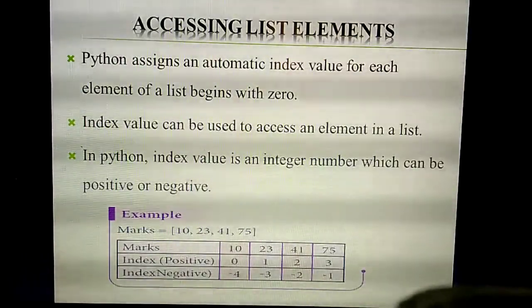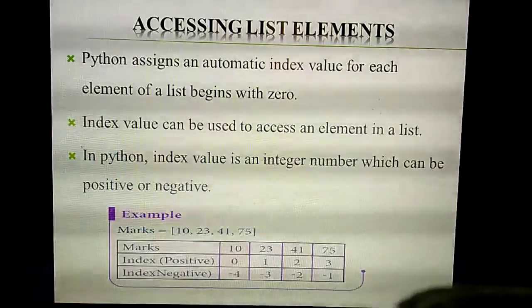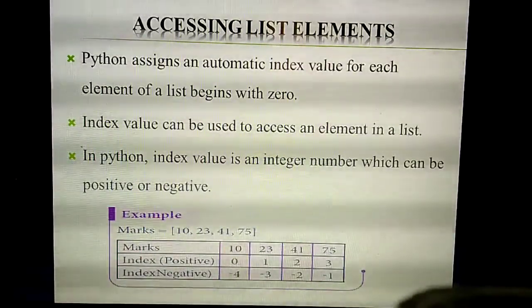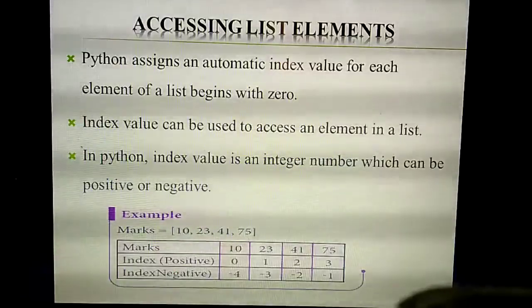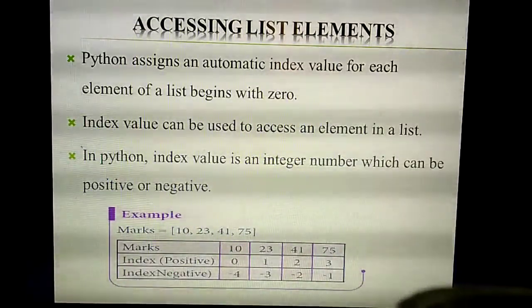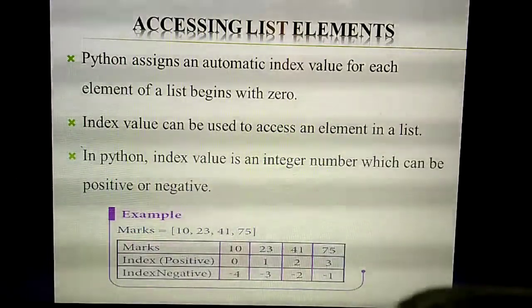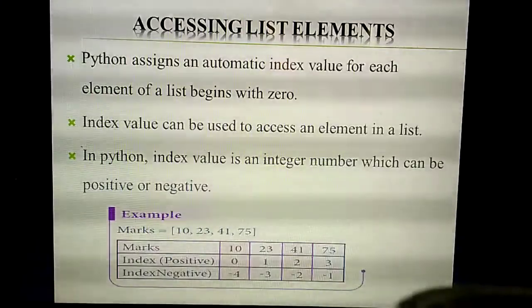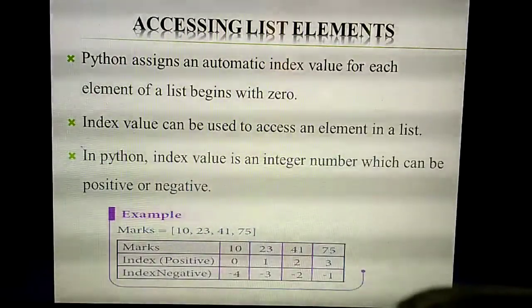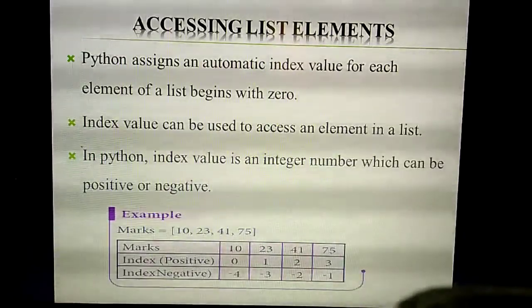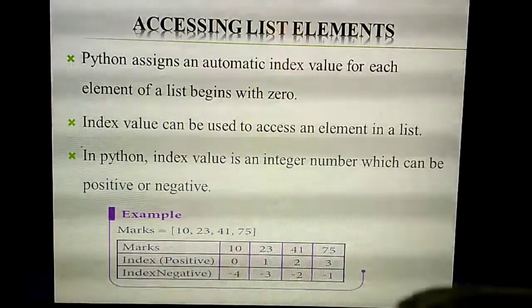Here also the index values may be positive or negative. If you store some elements in the list, automatically the system will assign an index value for each element. The index value always starts with 0.